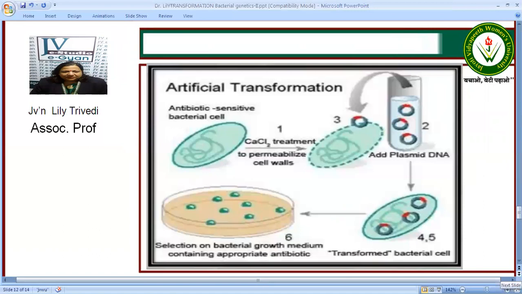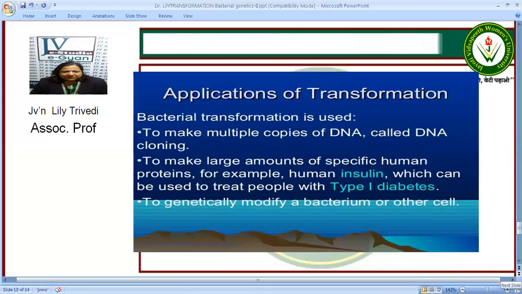You can also artificially induce transformation. For this, we need an antibiotic-sensitive bacterial cell, and we give calcium chloride treatment. It permeabilizes the cell walls, and then we add plasmid DNA, and then we get a transformed bacterial cell through transformation. On colony growth in an antibiotic bacterial growth medium, we get the transformed colonies which can be isolated. What are the applications of transformation?